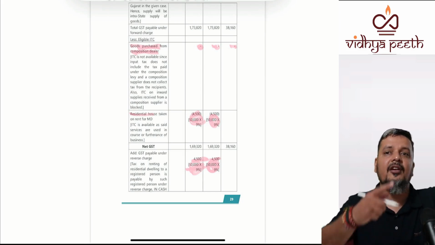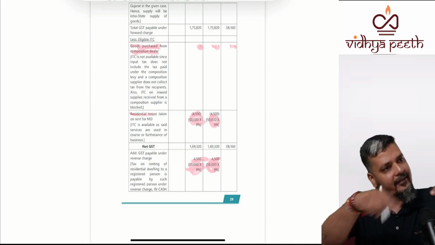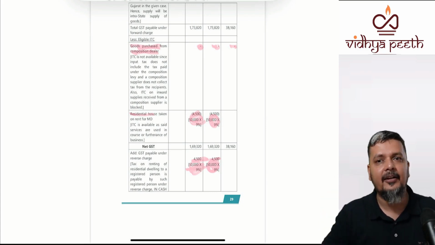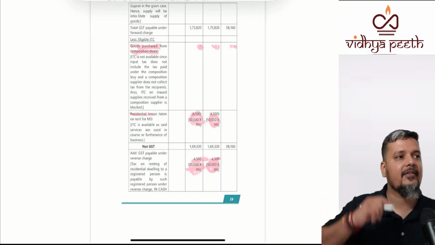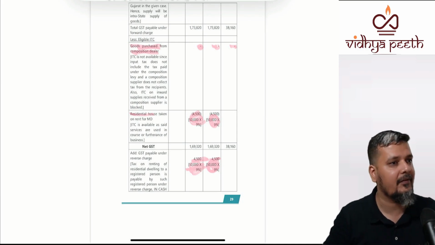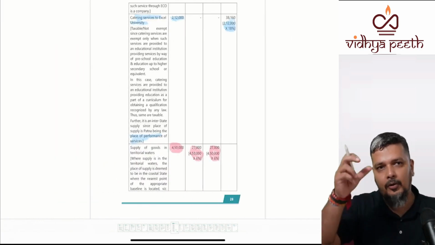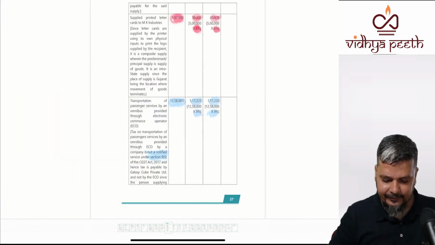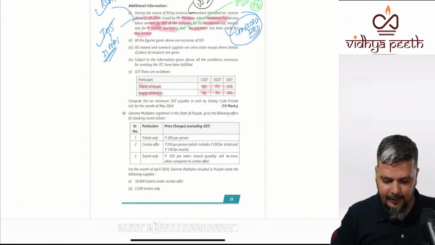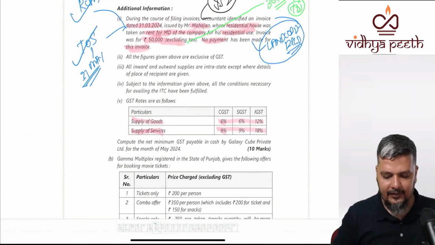RCM paid in cash. Then when you are finding out net output tax, you will reduce that ITC. So that we have discussed in detail when we have seen the 4 tables. I am not going into the complication of working out. How to work out, we have already discussed. Now other information: all the figures are exclusive of GST.